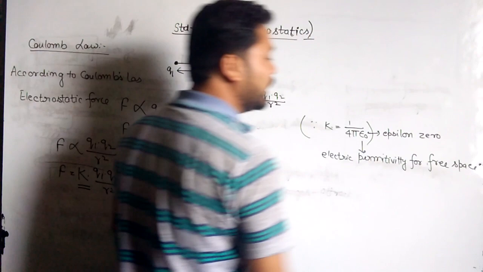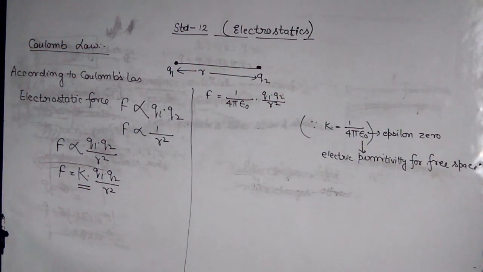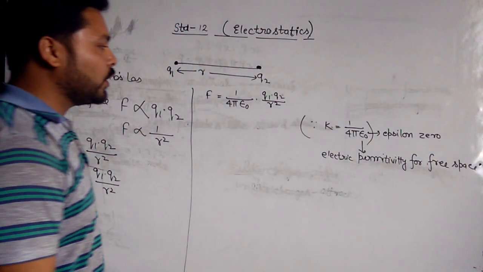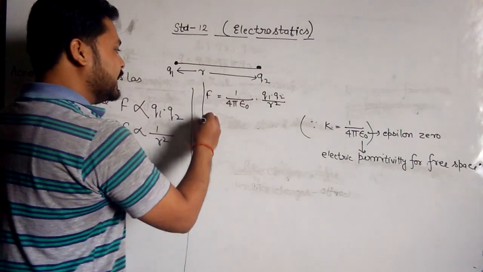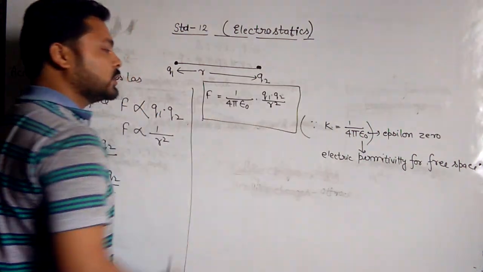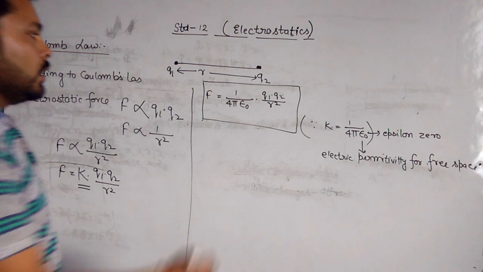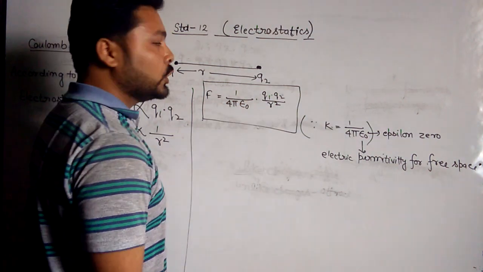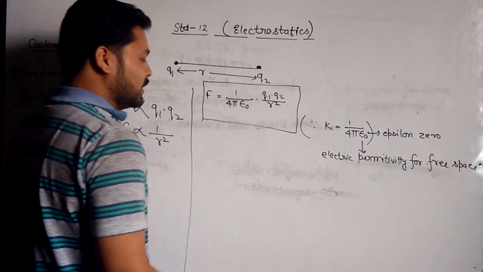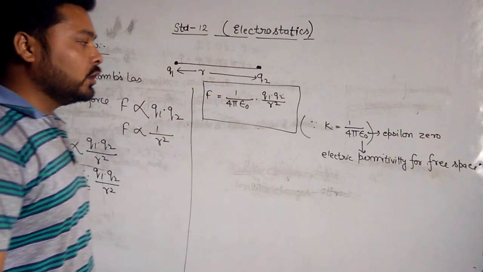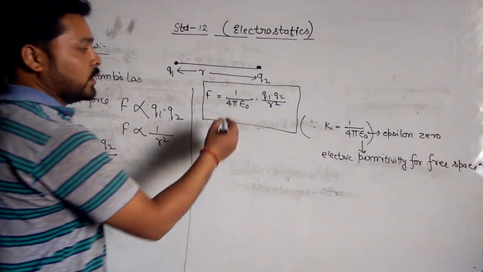So this is the formula of the electrostatic force given by Coulomb acting between two charged particles in free space or vacuum.